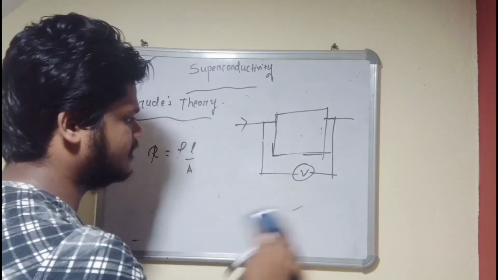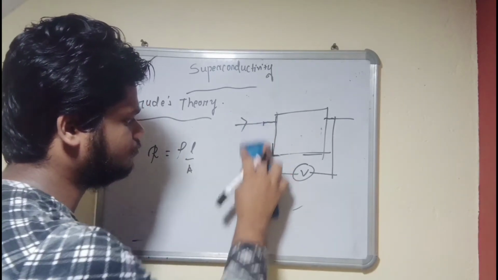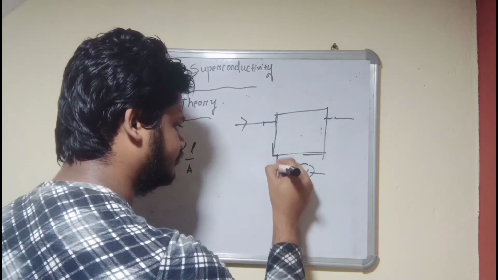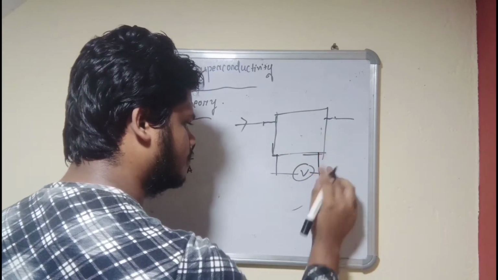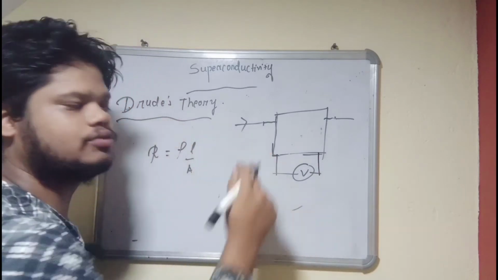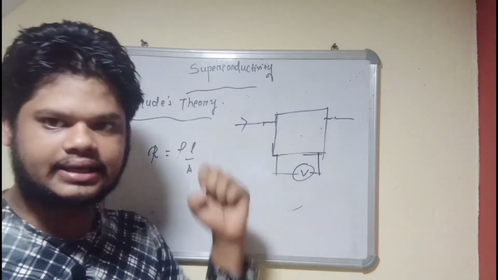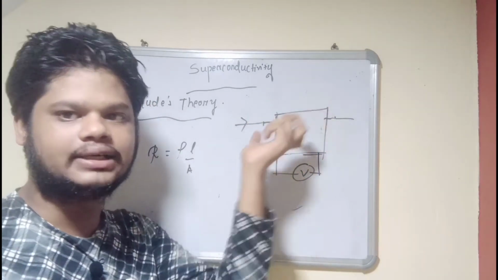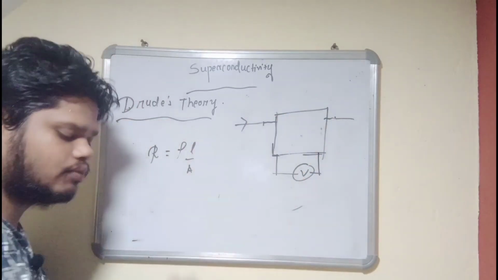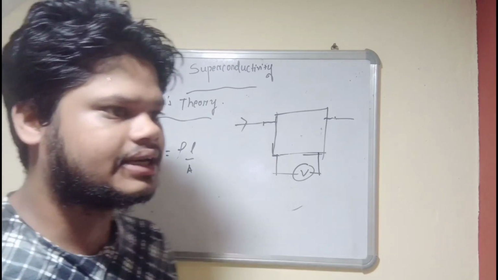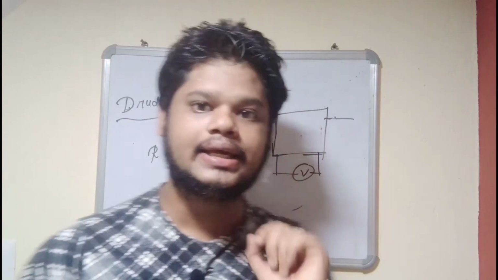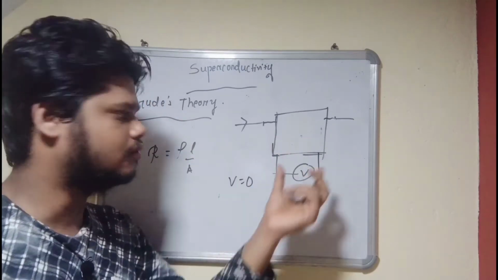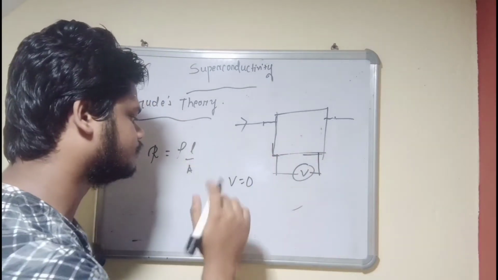So what he did is he changed it to like this, which is known as the 4-terminal method. In this way, the resistance is exactly due to this sample, not all the electrical wires. So in this way, what he observed is that for a finite I, the voltage was equal to 0 inside the sample between the two terminals.